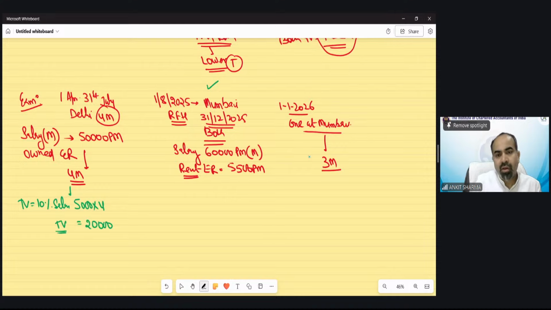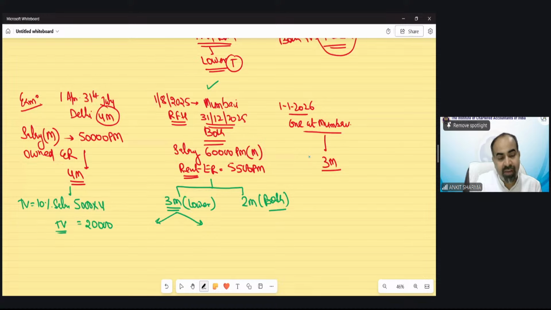Clear? Now for this duration, we have to see that for 3 months we have to tax the lower taxable value. And for 2 months, the provision says we have to tax both. For the purpose of lower, we have to find out both taxable values.